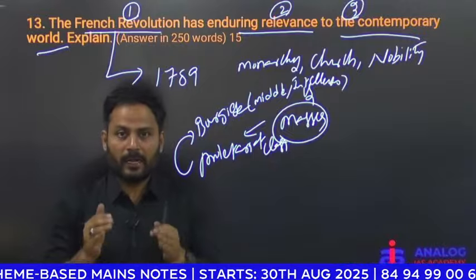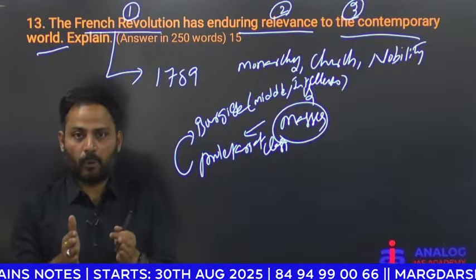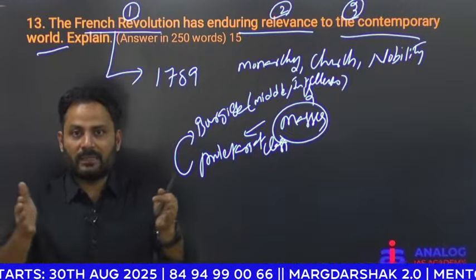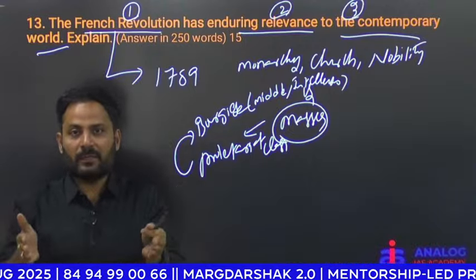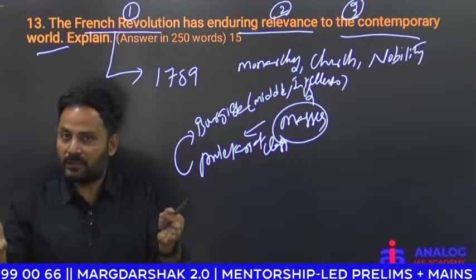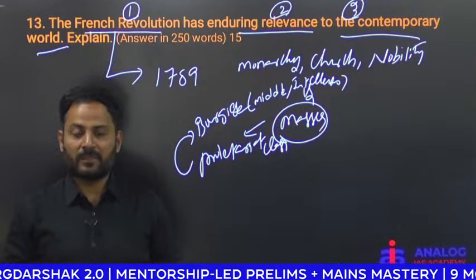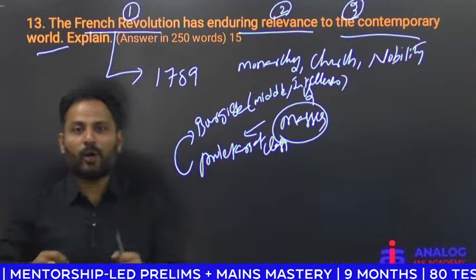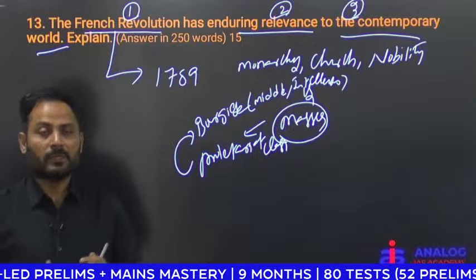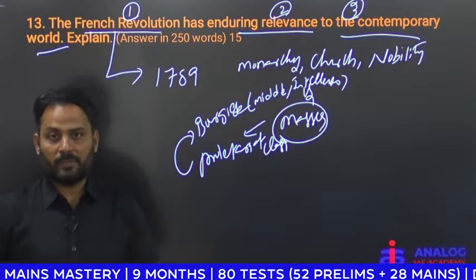But religion should not influence the state policies. You have to maintain the distance. You must separate religion from state policies. Nothing but a secular state. So a secular state is the need of ours. Okay. So that is the relevance of your French Revolution.